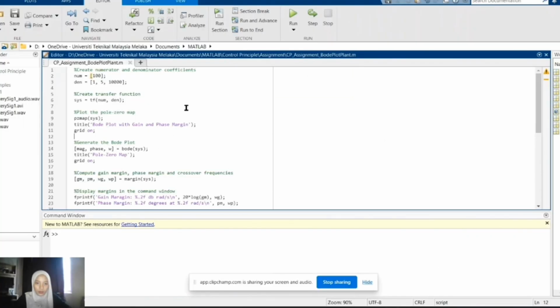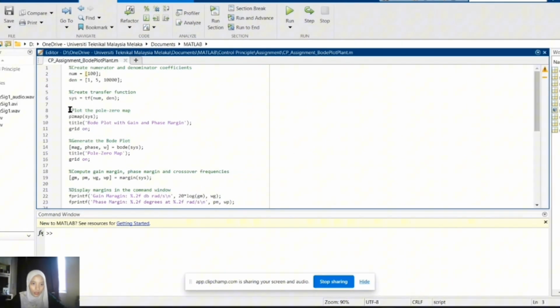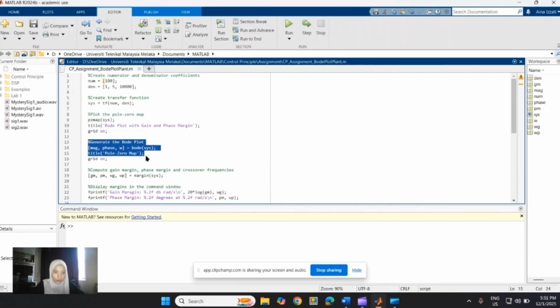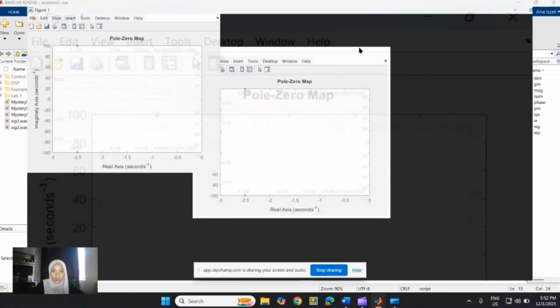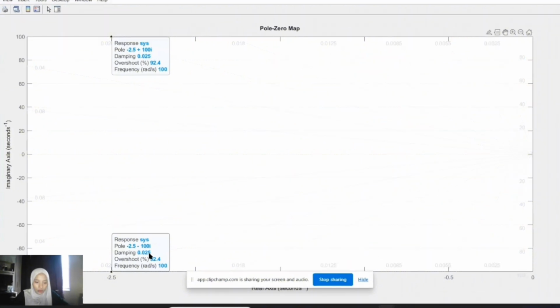Let's take a look at the MATLAB calculation. On lines 1 and 2, we enter the denominator and numerator of the equation. We use the code on lines 8 and 9 to determine the solution for the pole-zero map and apply code at lines 13 and 15 to show the bode margin. So when we run the code, we will receive 2 different figures. Figure 1 shows the pole-zero map with the 2 poles located at negative 2.5 plus and minus 100 imaginary. These poles are located on the left half of the s plane, indicating that the system is stable.